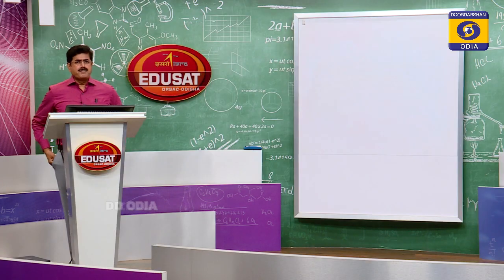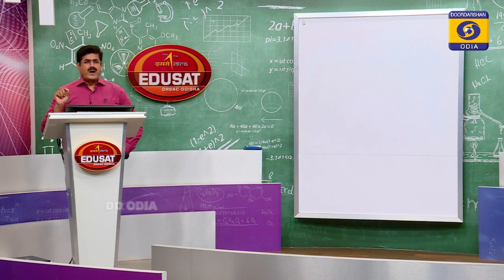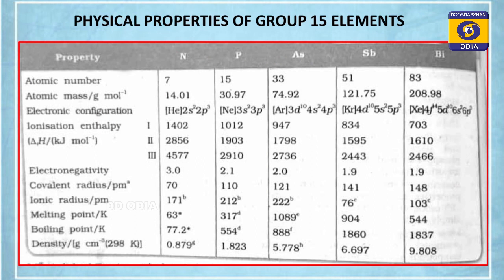First, the physical properties of the nitrogen family or 15th group elements. Just have a look. First, the atomic number. Just use the magic numbers 2, 8, 8, 18, 18, 32 to get the atomic numbers of these elements. Nitrogen belongs to the second period of the periodic table, so add 8 to get the next member, phosphorus, whose atomic number is 15.